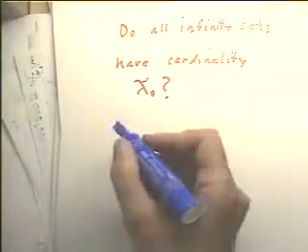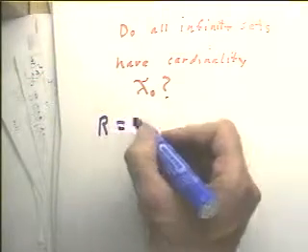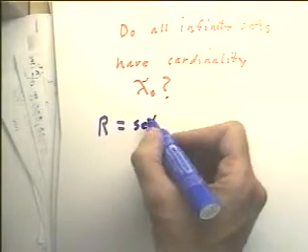Okay, now let's let R be the set of real numbers.